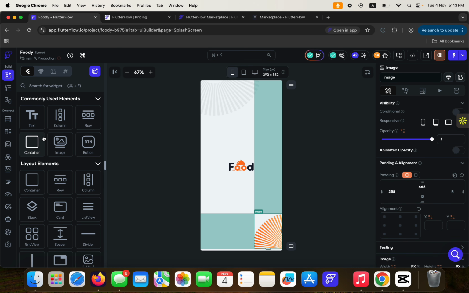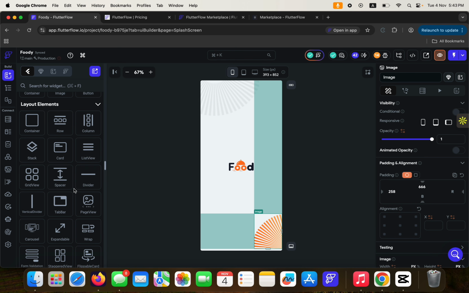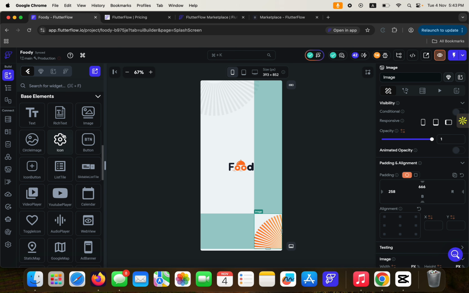So here are the commonly used items: text, column, row, button, image, container. We have a lot here: grid view, spacer, divider, tab bar, vertical divider, page view, and the rest. So eventually we're going to see how we can work on this. This is me just introducing you to it. Most of these elements, if you're a traditional developer, you had to write long lines of code just to build this.